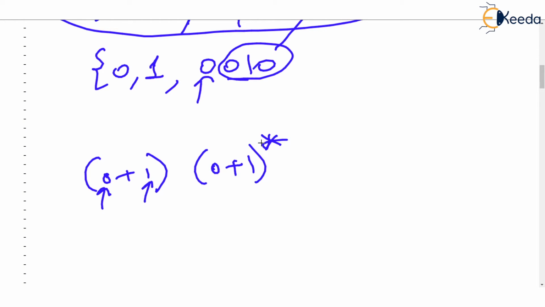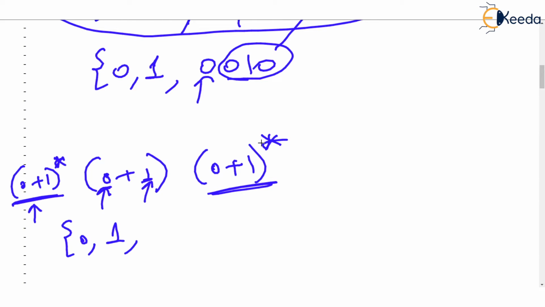You might still argue what happened to that (0 or 1) star which is there before. I mean, you tell me this is any string made up of 0 or 1 followed by either 0 or 1 followed by any string made up of 0 or 1. This is like saying that only 0 will be there in our language, only 1, because we have taken epsilon from both parts. Then now you tell me any arbitrary string which starts with 0, or any arbitrary string which starts with 1.